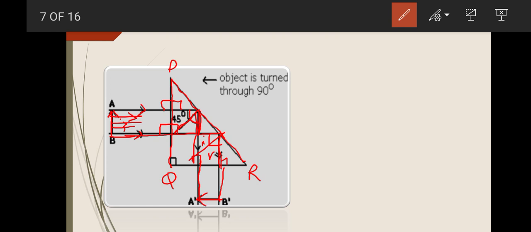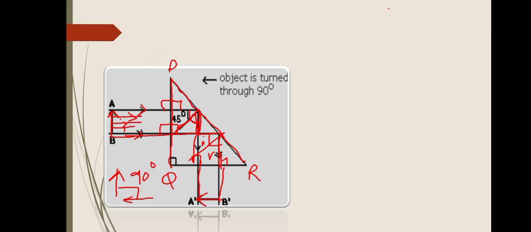Here you can see that the orientation of the object is like this and the image is formed like this. So what you can conclude from this is that there is a difference of 90 degrees between the object and its image. So by using this orientation of the totally internal reflecting prism, the image will be formed at an angle of 90 degrees from the object. Let's discuss the second case.